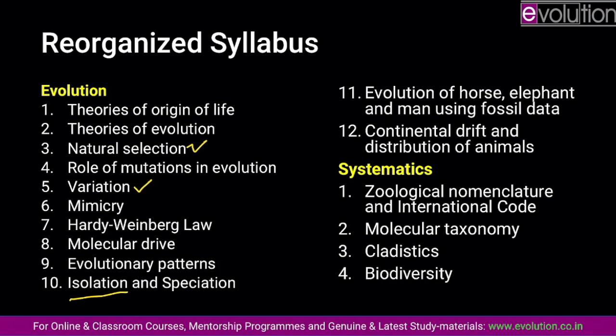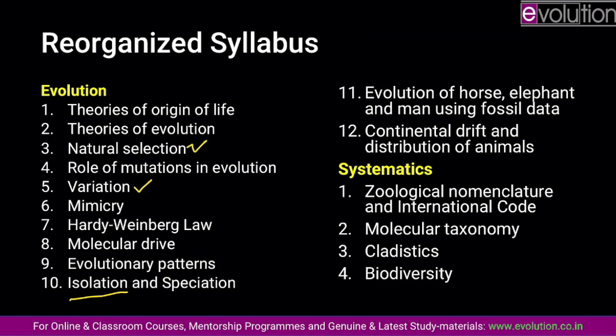Here you will be studying Wegener's theory of continental drift, and then your focus will shift to animal distribution, where you will have to study geographical realms of the world and how the faunal diversity is found in these realms. After this, you will come to systematics. In systematics, you will be studying zoological nomenclature and the International Code for Zoological Nomenclature.